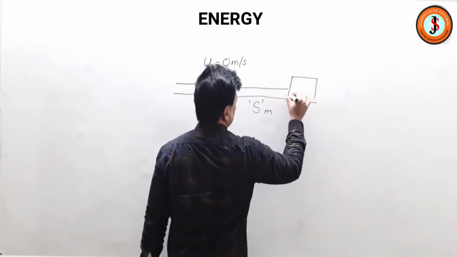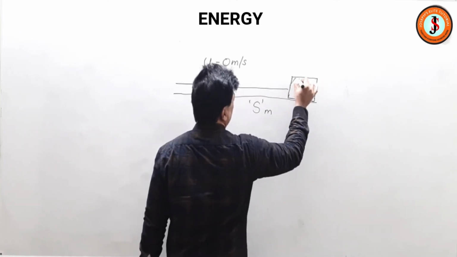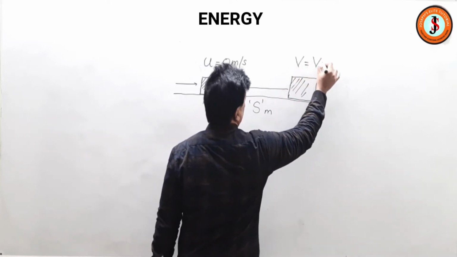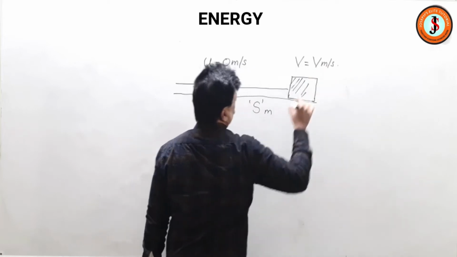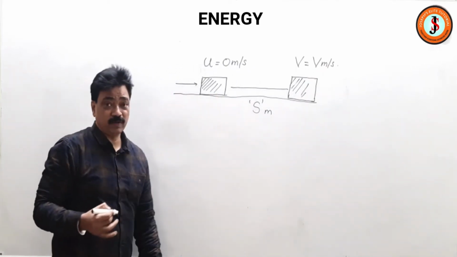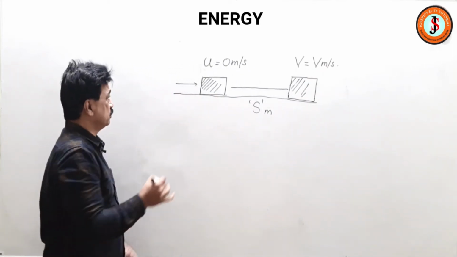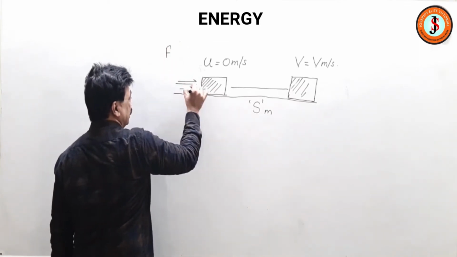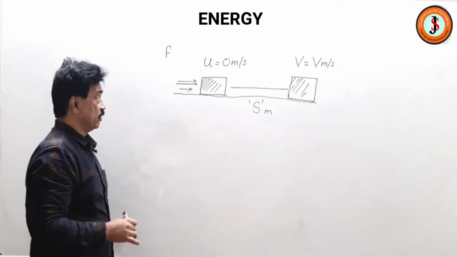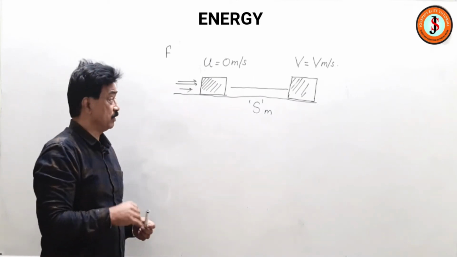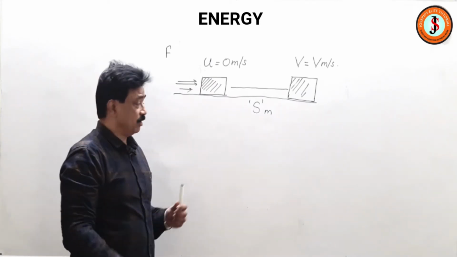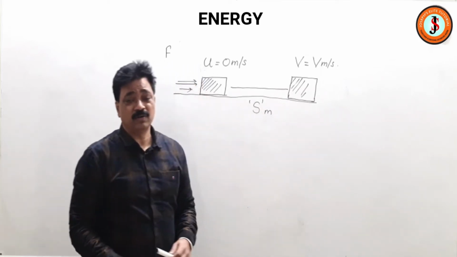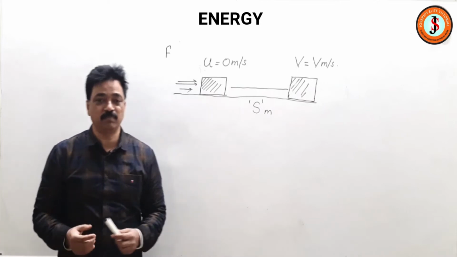After traveling s meters, if we measure the velocity, then the final velocity of this body is v meter per second. So a force had hit this body, and the body has an initial velocity of 0 meter per second, but while it traveled a distance of s meter, it acquired a final velocity of v meter per second.